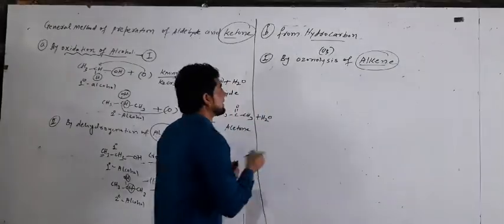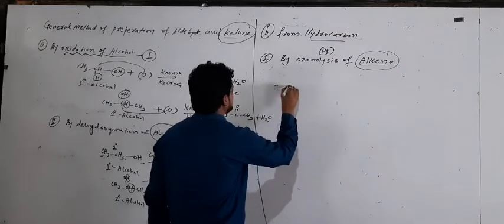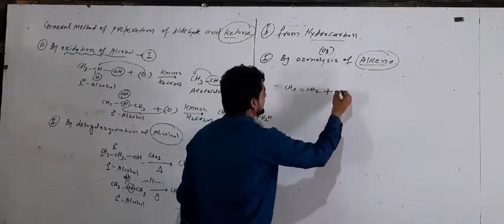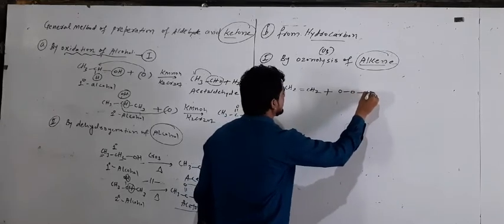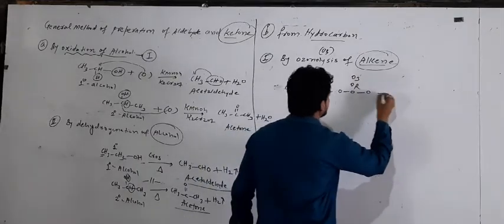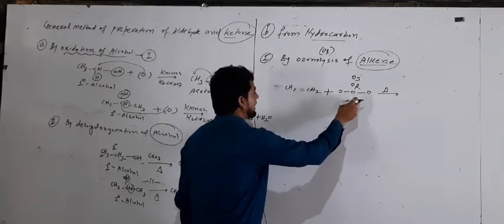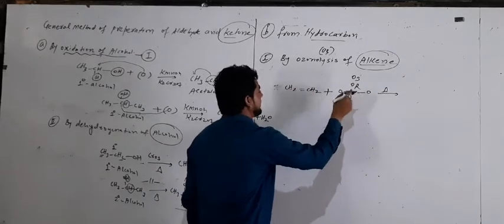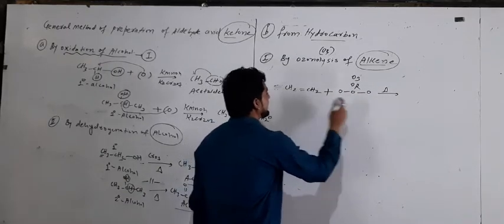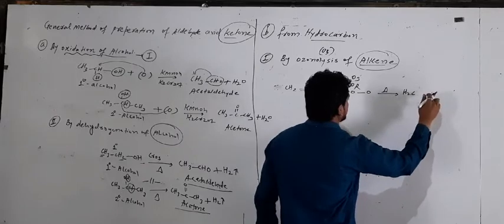So we take the chemical reaction when alkene, CH2 double bond CH2, a member of alkene called ethene, reacts with O single bond O, also written as O3, ozone, in presence of heat. This ozone breaks, the process called ozonolysis, and this ozone is added in between these carbon and carbon. So what do we take here? We take H2C, clear? Okay beta.